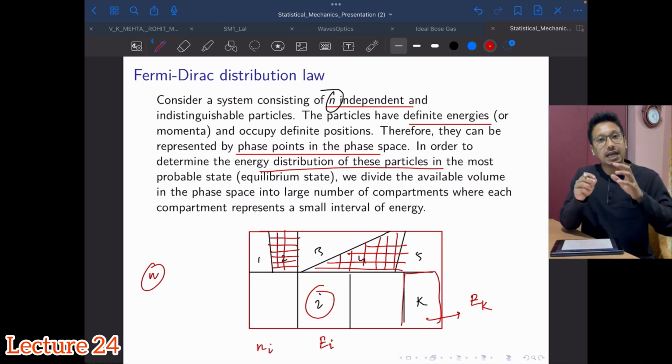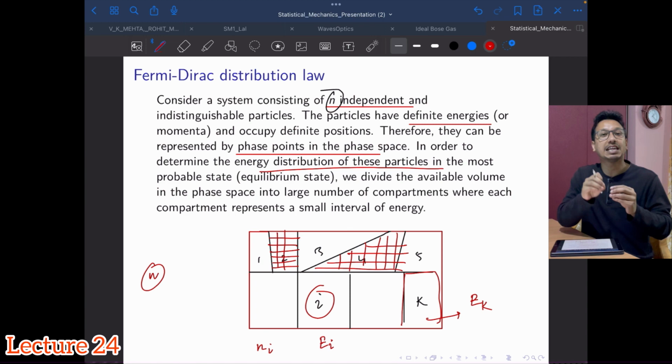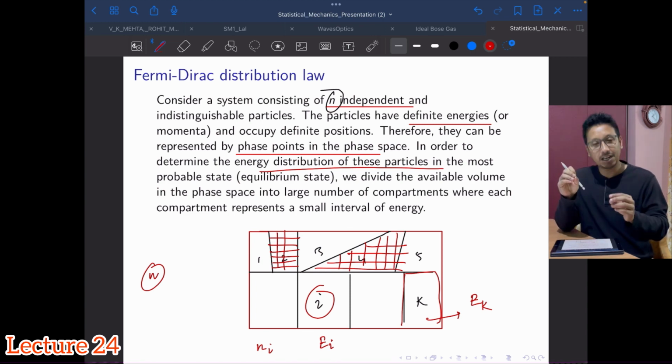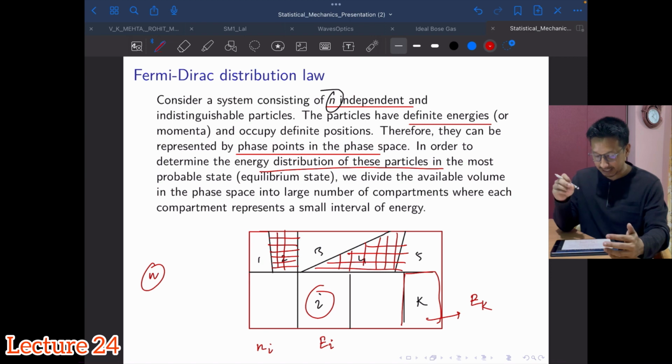So the idea is to have N1 fermions distributed in compartment 1, N2 in compartment 2, meaning the energy level 2. Similarly, in the ith energy level, which has mean energy Ei, Ni fermions are to be distributed. Similarly, so on and so forth. If you keep going, in the kth compartment we will have nk fermions to be distributed.